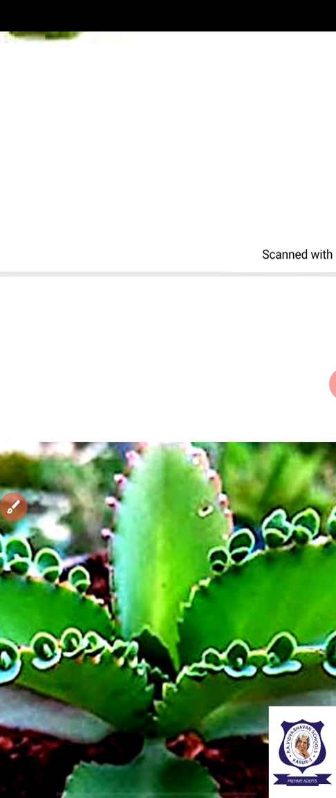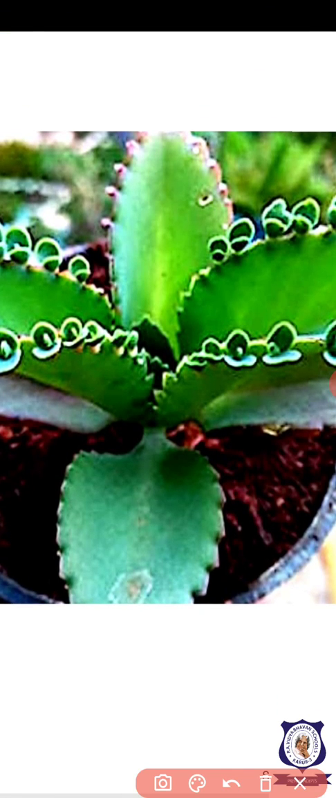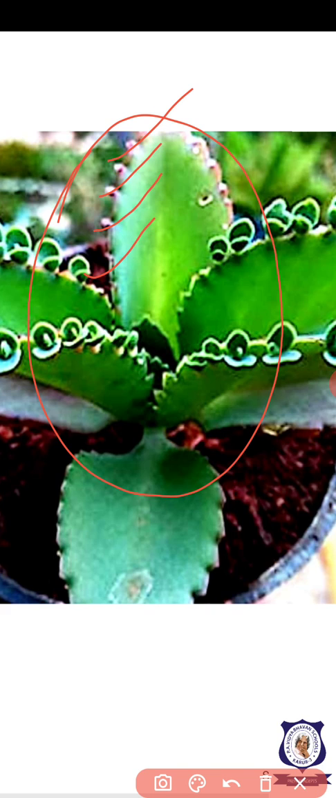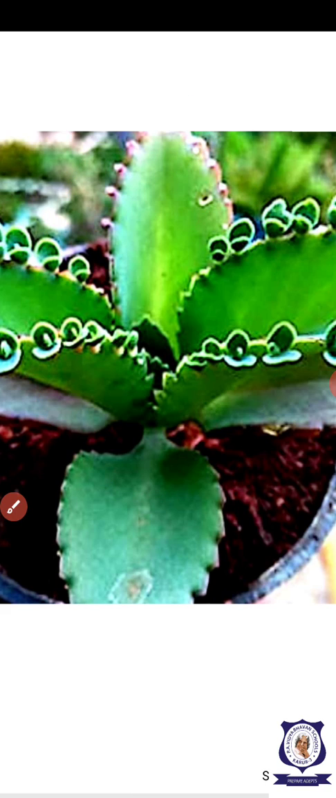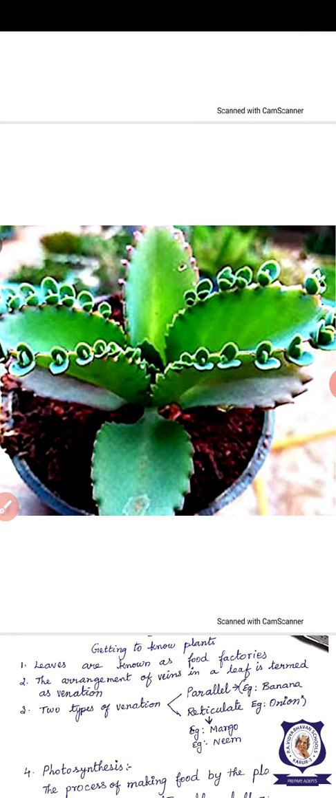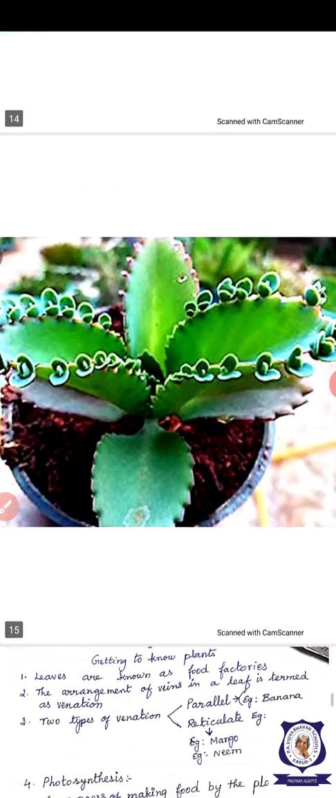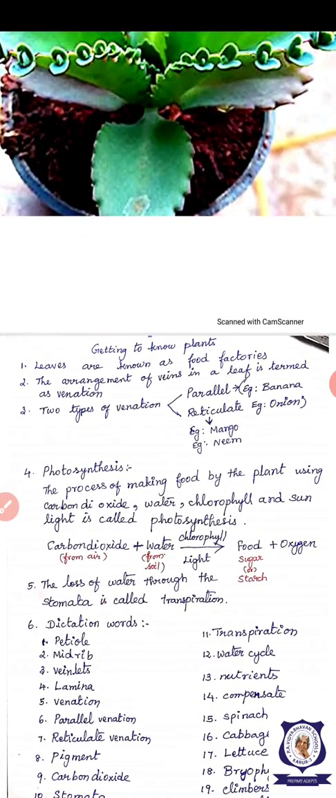Okay. So another function is also there in the leaf, that is reproduction. In bryophyllum, this is the bryophyllum plant, you see many small leaves growing at the tip of the leaves. These are all reproductive in function. So leaves are doing transpiration, respiration and reproduction, and also helping the water cycle, for getting rain also.